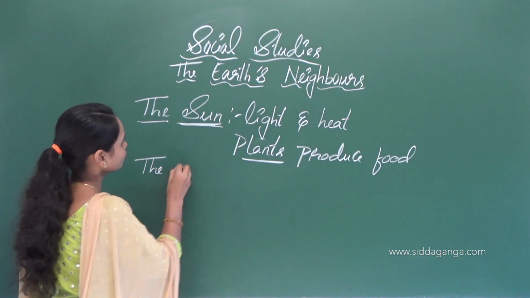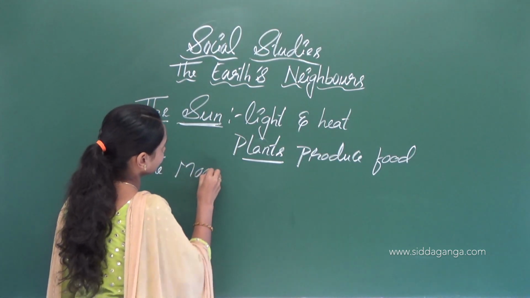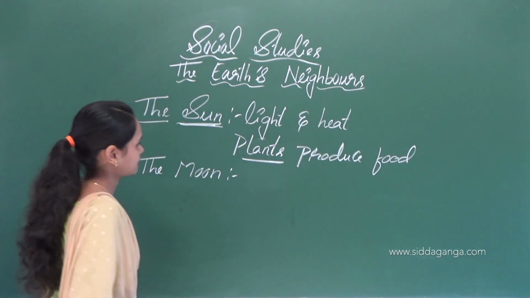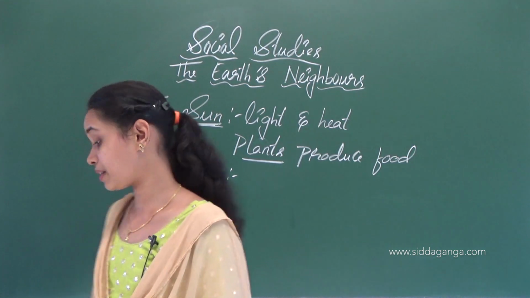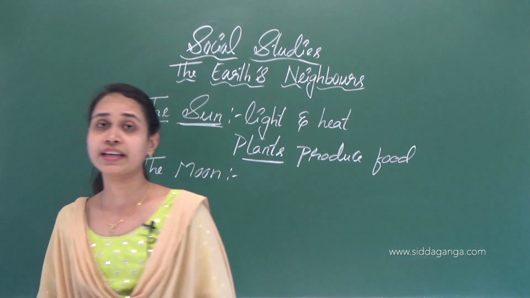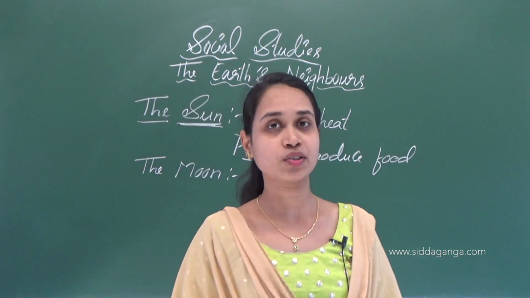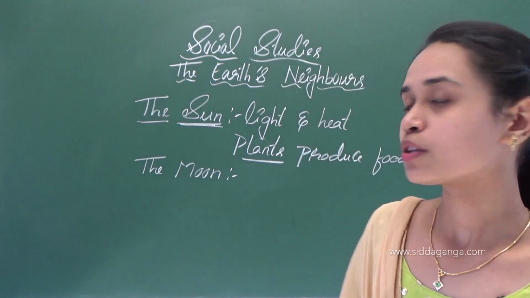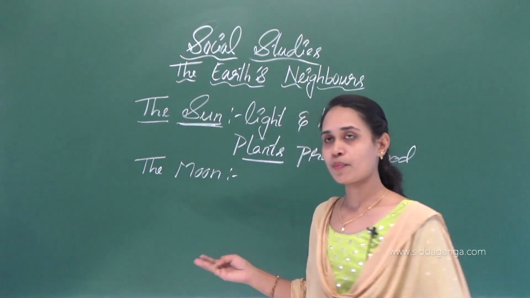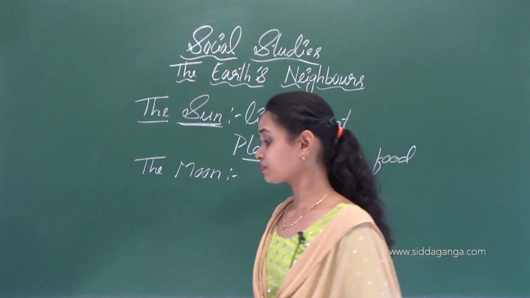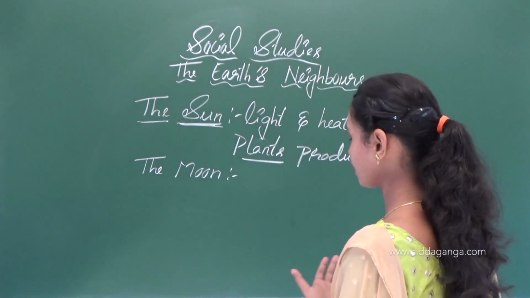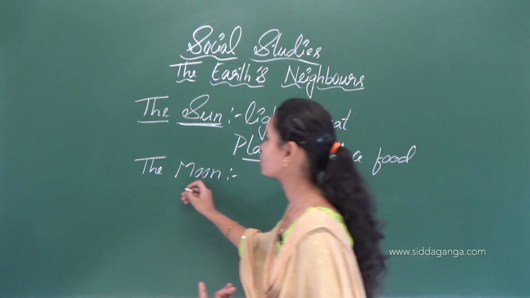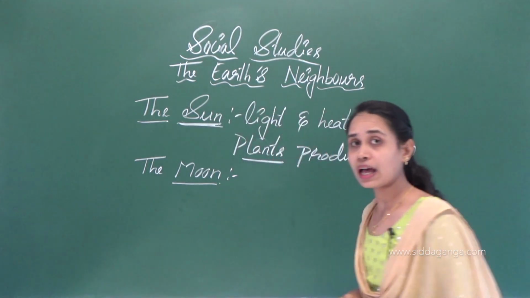We can see the moon at night now. The moon is round like a ball. I already told you in the previous class. The moon is the closest neighbor of the earth.